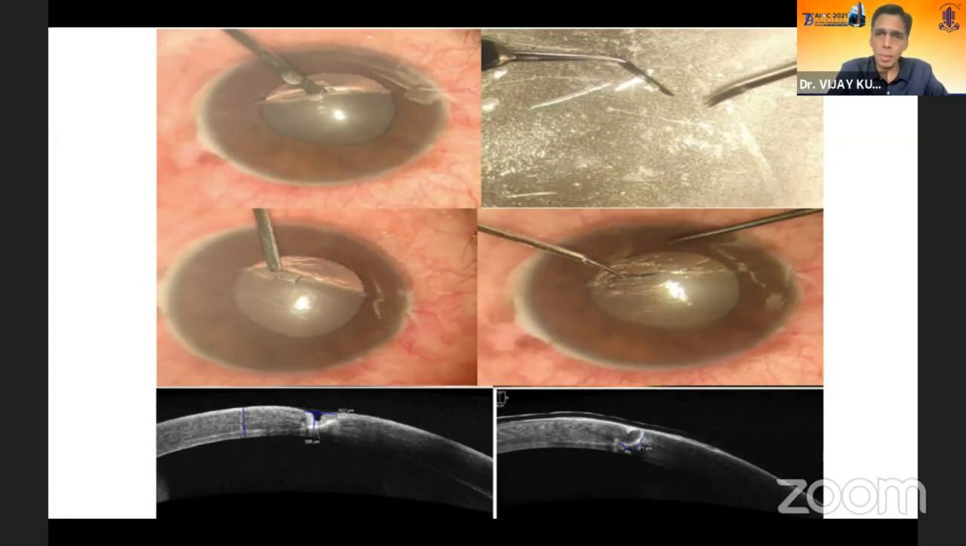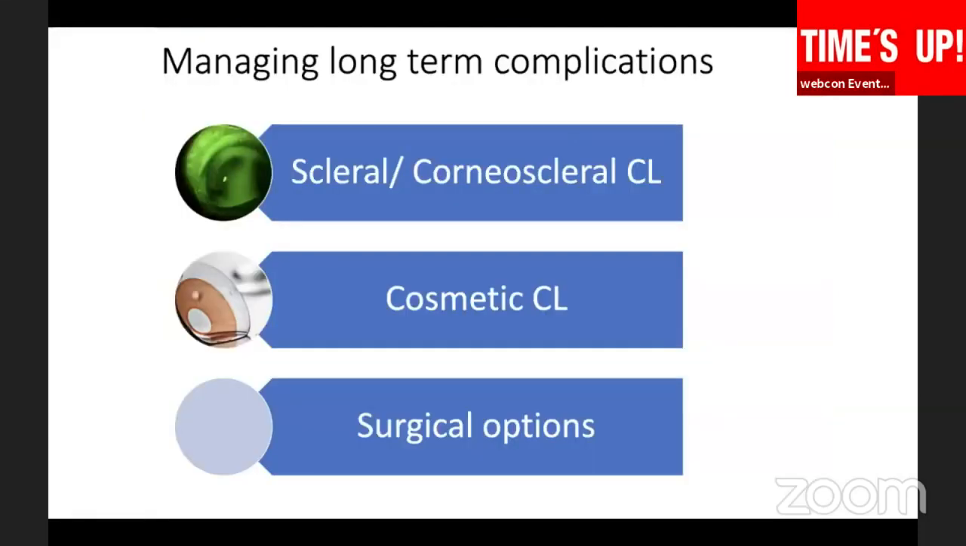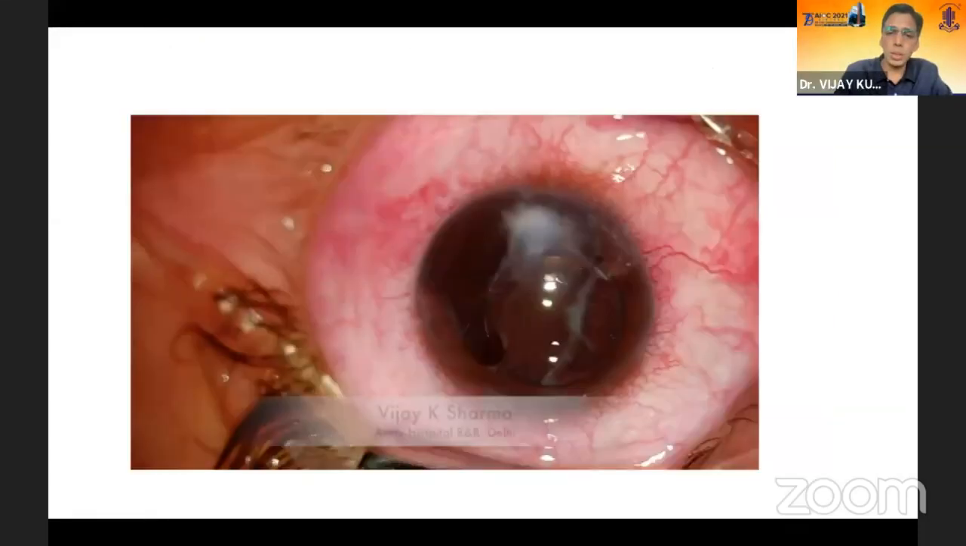So lamellar lacerations can affect the visual acuity, and there are some surgical options. Like in this case, there are.